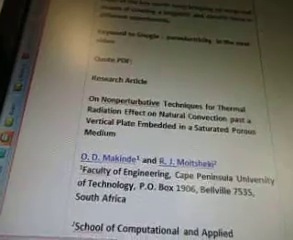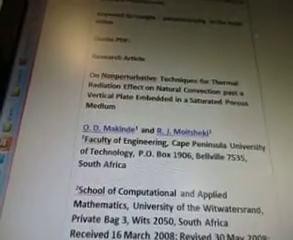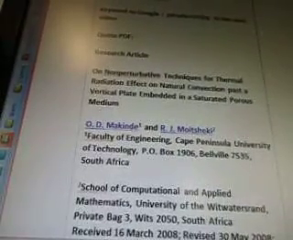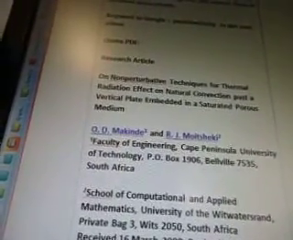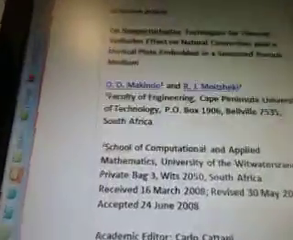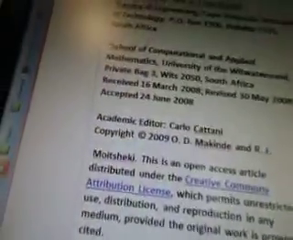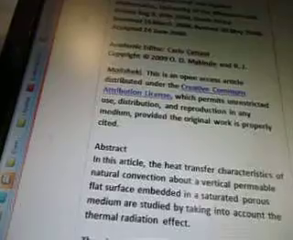So I'm going to quote another PDF research article on non-perturbative techniques for thermal radiation effect on natural convection past a vertical plate embedded in a saturated porous medium. It's from Belleville, South Africa. See how these things all come from all over the world? That's so cool, right? 2008, 2009. Moseki, this is an open access article, blah, blah, blah, blah, blah.